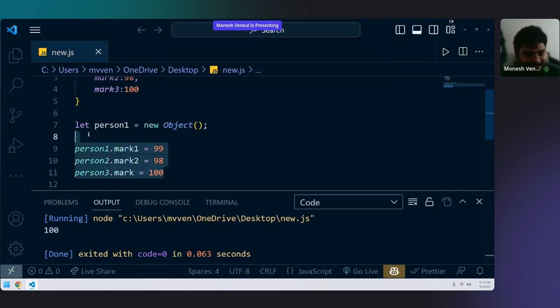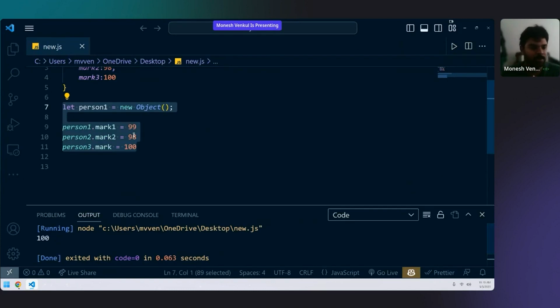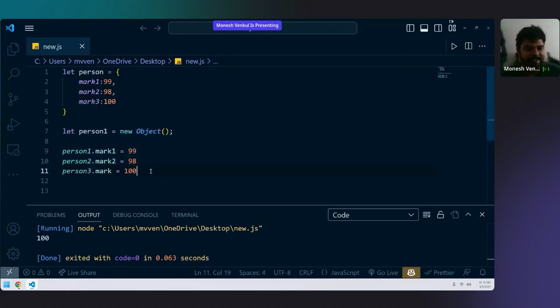This is exactly equal to this part. I'll zoom out a bit. From line number 1 to line number 5, what I have written, that is exactly equal to line number 7 to line number 11. But you decide which one you want to use.